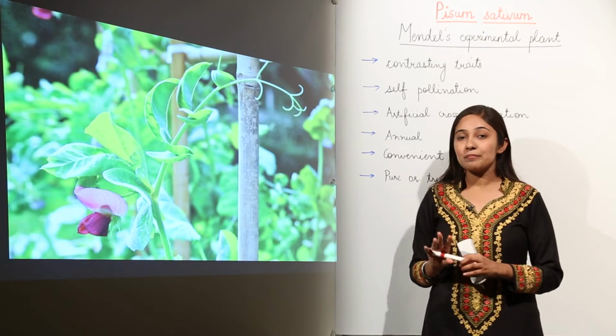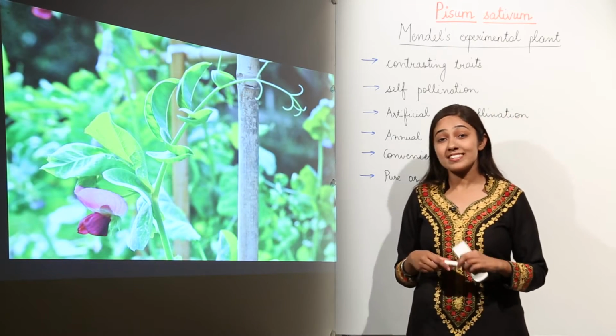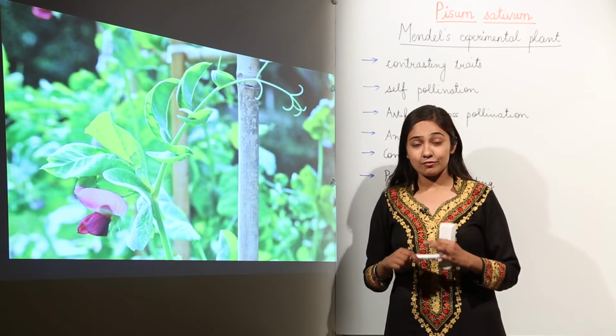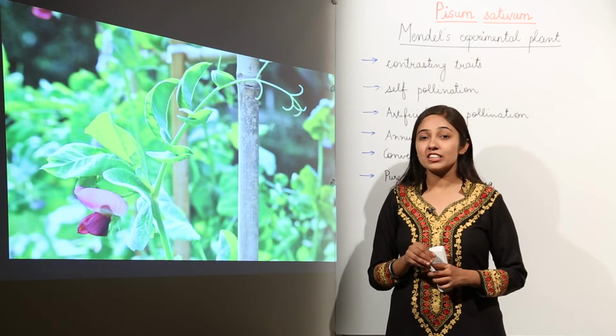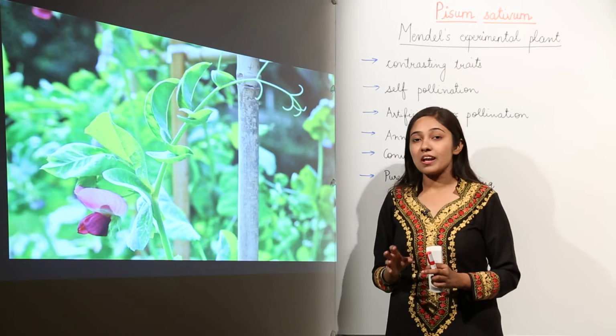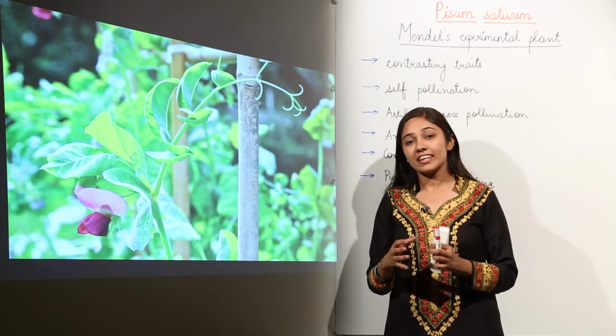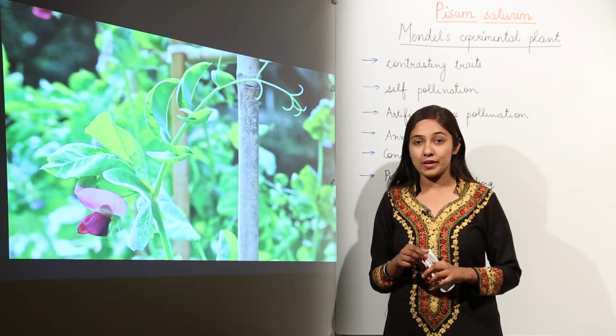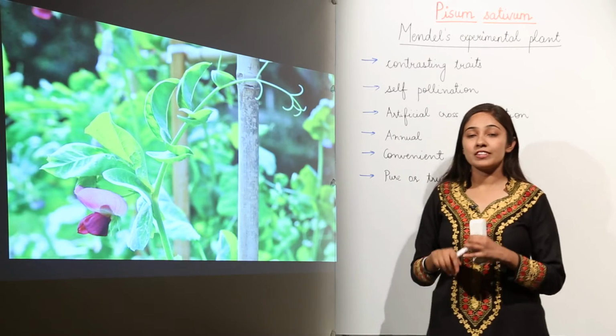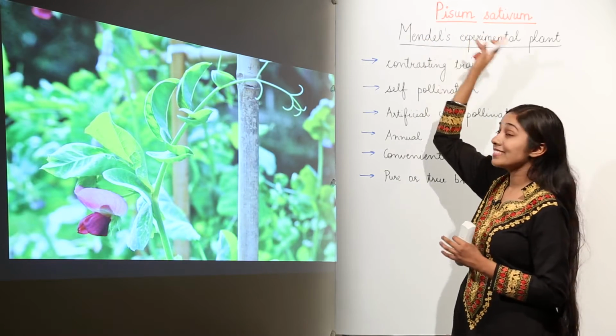For all his experiments and to lay down the basic laws of heredity, the father of heredity, Gregor John Mendel, chose the pea plant, the garden pea plant, or you can say edible pea plant. The scientific name of this garden pea plant is Pisum sativum.